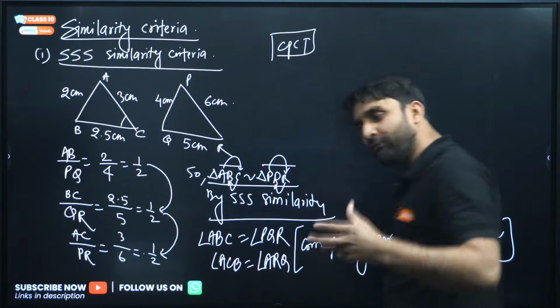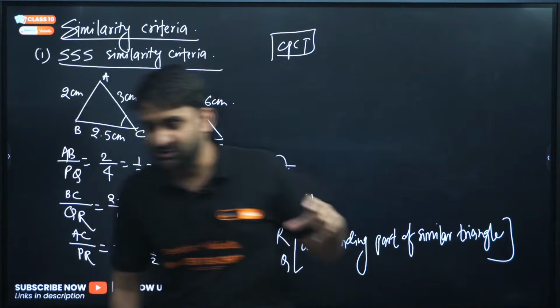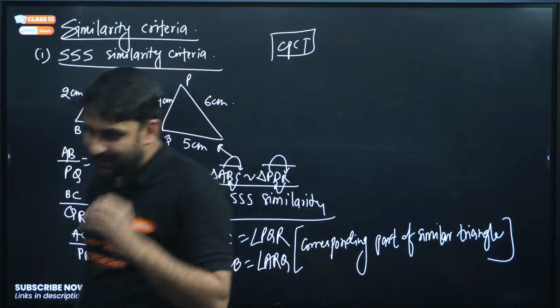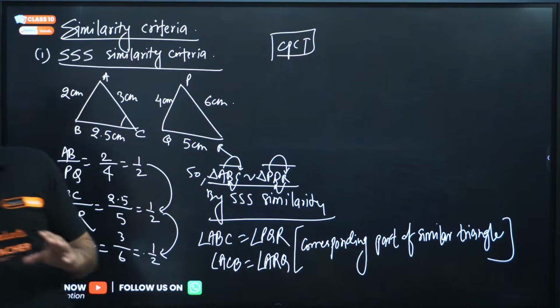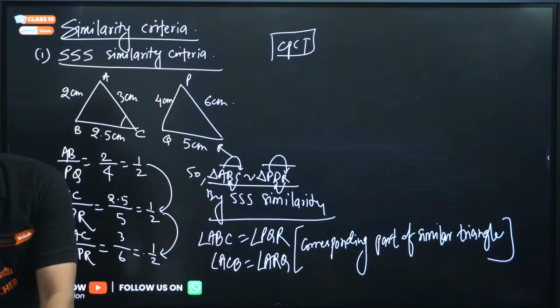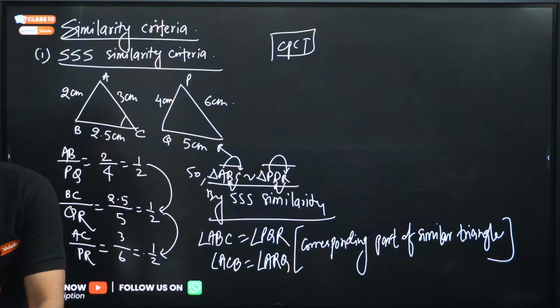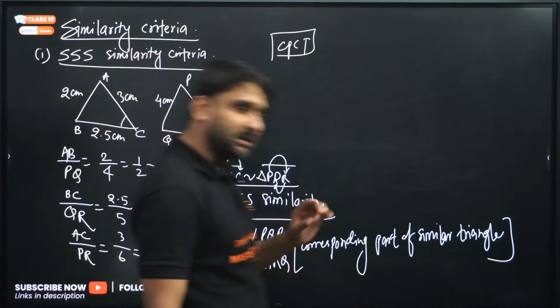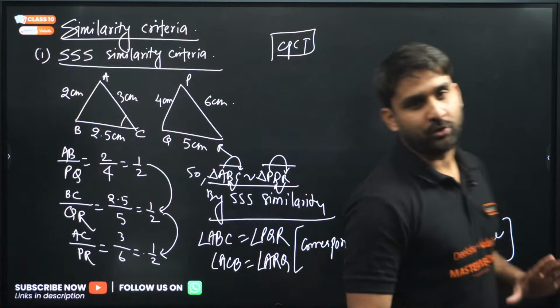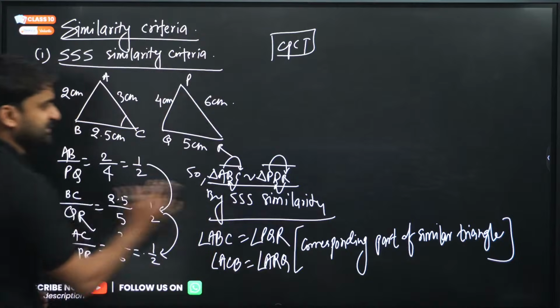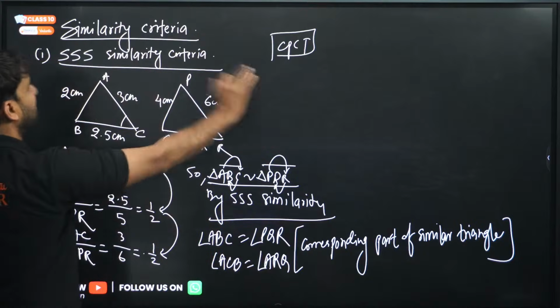So if you have proved that the triangles are similar to each other, my dear, you can take corresponding angles are same, right? Without proving the similarity, you cannot write the corresponding angles, corresponding sides are equal to each other. You have to prove the triangles are similar or not first. Then only you can write that corresponding parts are equal, my dear. So this is first similarity, triple S similarity.